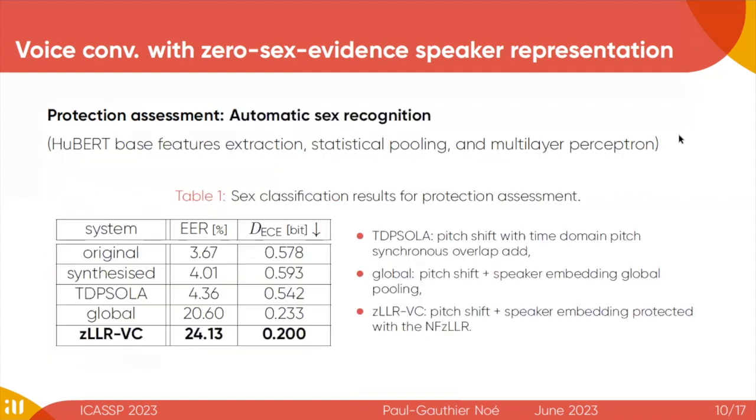For the protection assessment, here are the results of the automatic sex classifier. We can see with the last line that with our approach, the equal error rate is higher and the DECE is lower. So this suggests that with our approach, the automatic sex classifier has more difficulties to extract useful information from the speech.